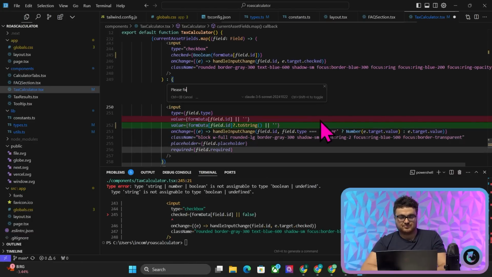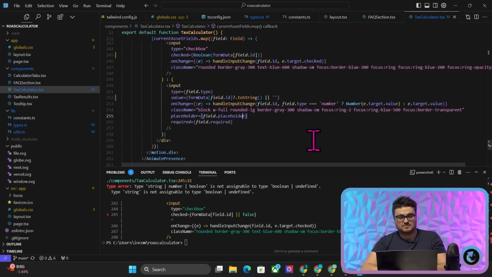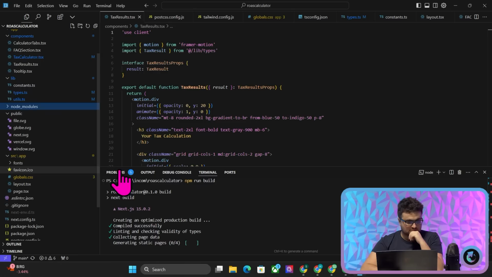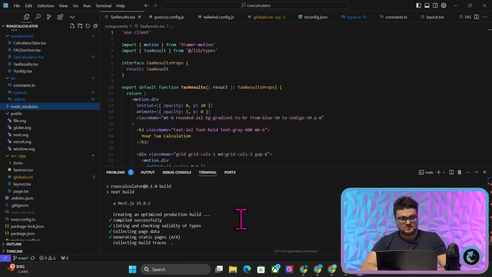This is super useful, guys. Honestly, now that I know about this quick fix option, absolute game changer. Instead of doing all of the fixes one by one now, well, it's still one by one, but it's just a little bit easier. So now I believe that should build. Just seeing if there's any other errors. Doesn't look like there are. There we go. Perfect. Generate the 4 pages. Okay, beautiful. There we go.